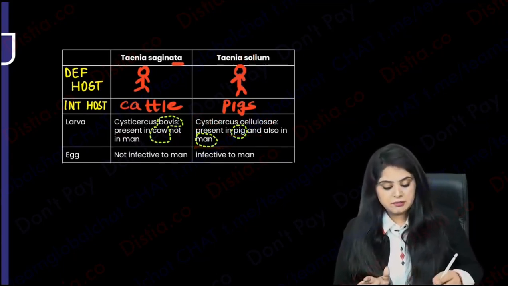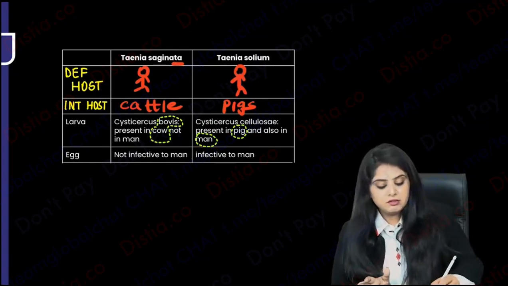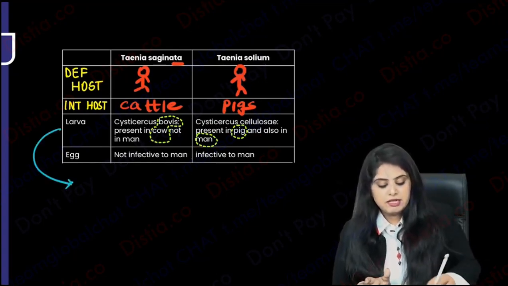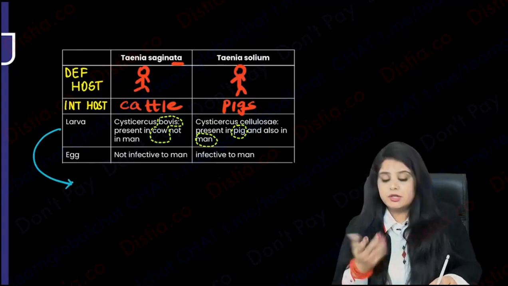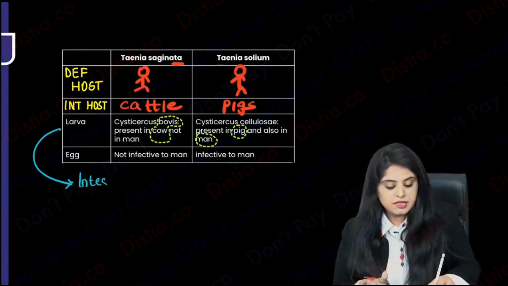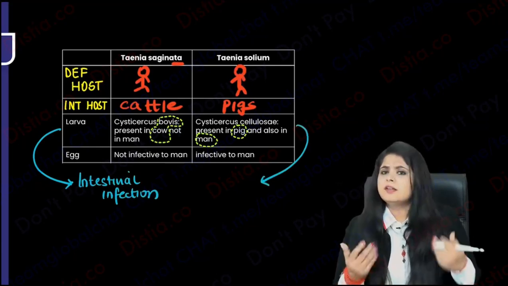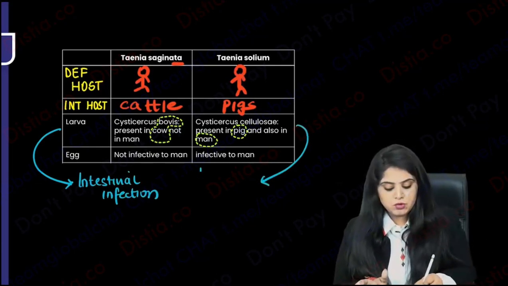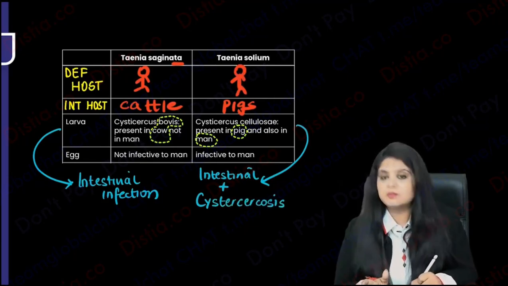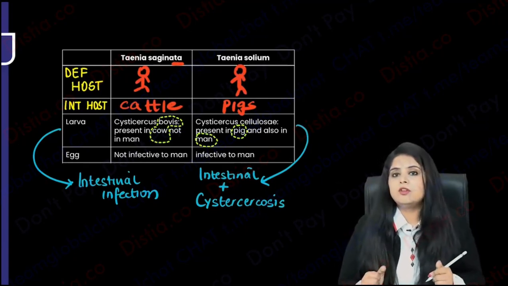Okay, so now you will ask me what is the disease that they will cause. So remember the larva over here in humans. I want to know what it causes in us. It only causes intestinal infection. It is only going to cause intestinal infection. But Taenia solium, सब कुछ, everything is सब कुछ. So not only will it cause an intestinal infection, but it will also cause cysticercosis. Guys, I'm sure you've heard of neurocysticercosis. So basically other organ involvements are also occurring.